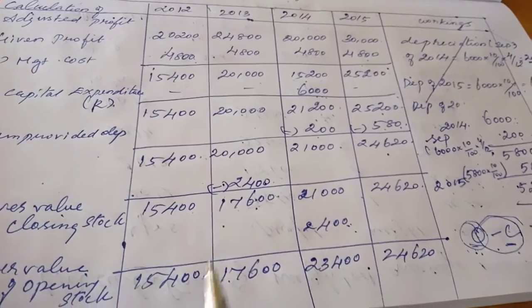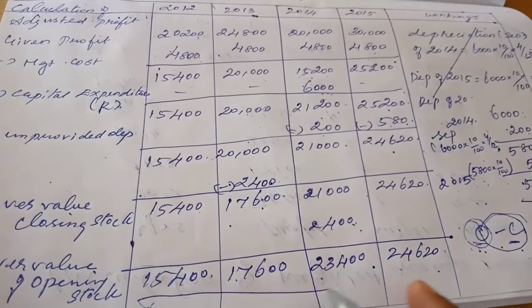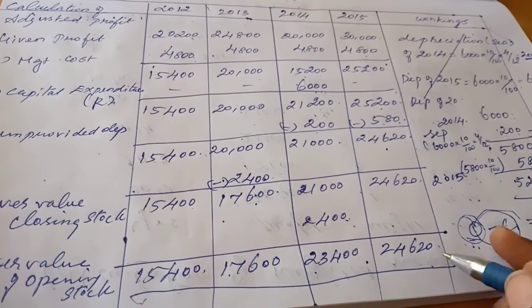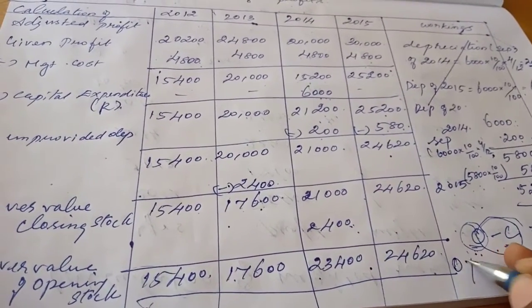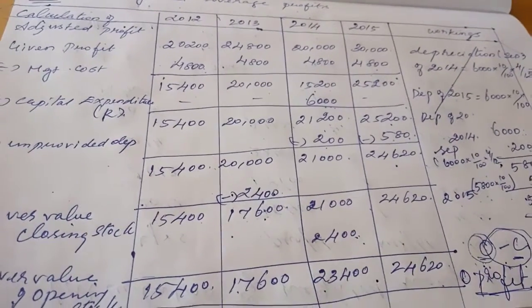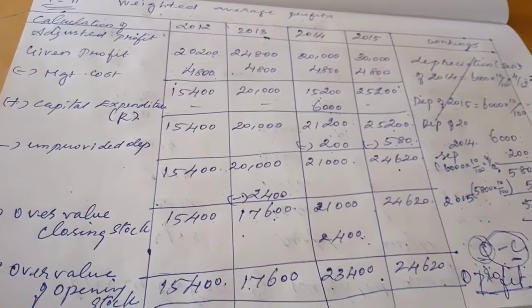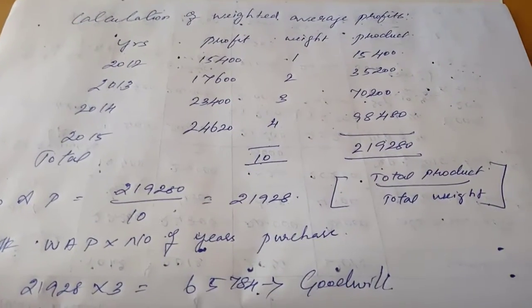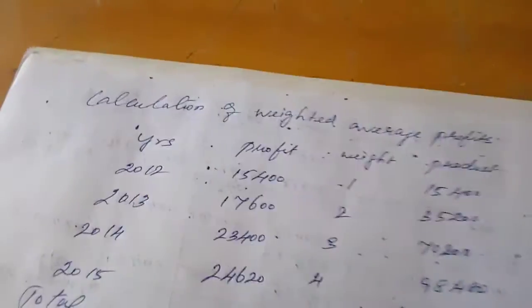Now we adjust our net profit. This is the original profit, and this is the adjusted profit.